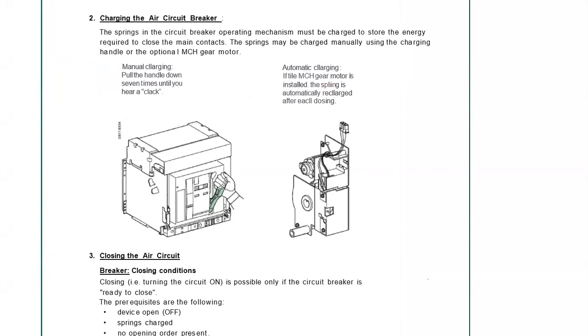One important thing why I have kept this here: we are racking out the circuit breaker. There are three types of racking possible. One is a complete racking out, where, for example, any contact is not functioning and you want to thoroughly investigate the circuit breaker.